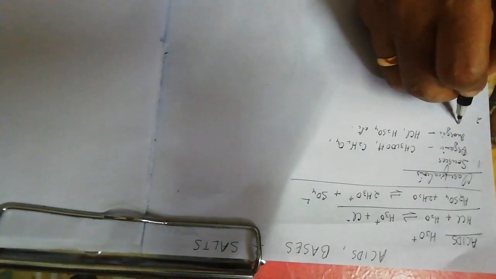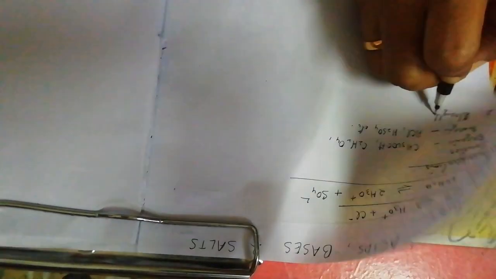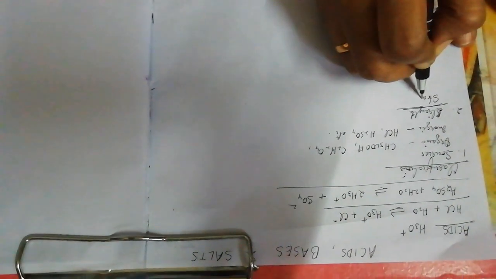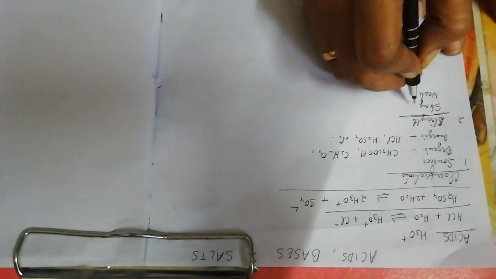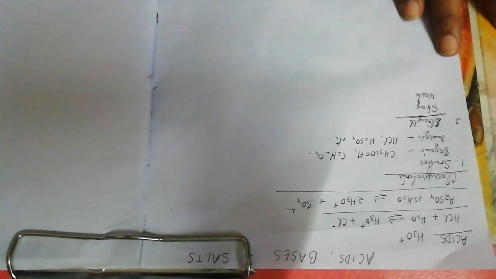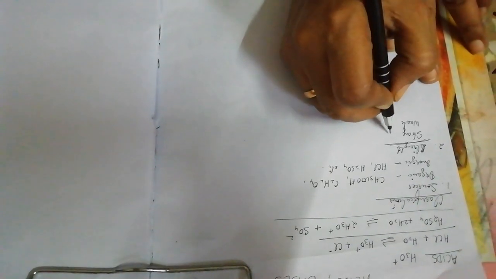The next basis of classification is on the basis of strength of the acid. Now an acid can be a strong acid or a weak acid depending upon the extent to which an acid ionizes.